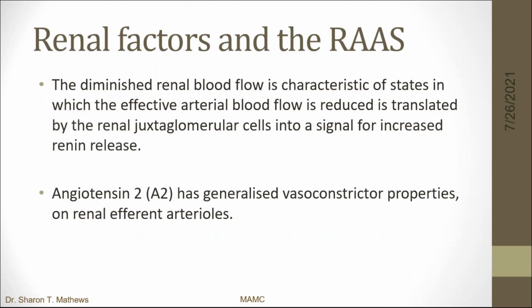Now, the other role: renal factors and the renin angiotensin aldosterone system have an important role to play too in Anasarca. The diminished renal blood flow is characteristic of states in which the effective arterial blood flow is reduced and is translated by the renal juxtaglomerular cells into a signal for increased renin release. So then there is diminished renal perfusion because the effective arterial blood flow is reduced. There is renin release by the renal juxtaglomerular cells. And angiotensin 2 has generalized vasoconstrictor properties on the renal efferent arterioles.